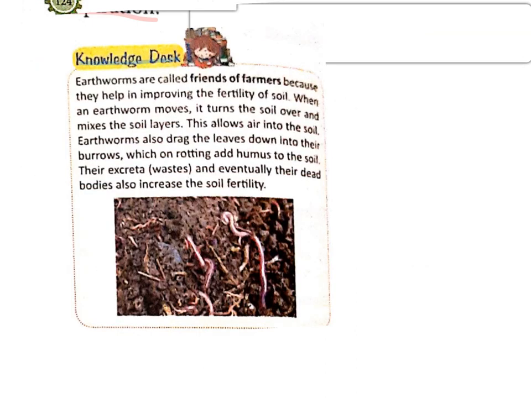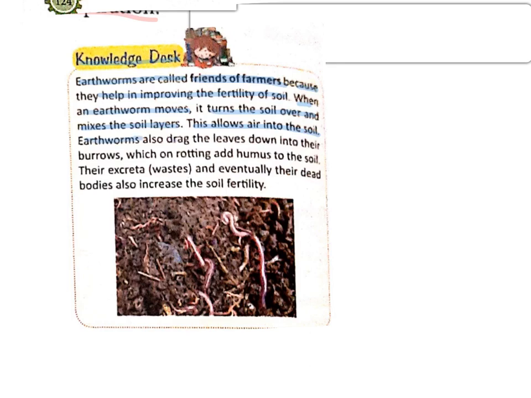Knowledge desk. Earthworms are called friends of farmers. Why? Because they help in improving the fertility of soil. So when an earthworm moves, it turns the soil over and mixes the soil layers. This allows air into the soil. So the earthworm allows the air to enter the soil by moving inside the soil.